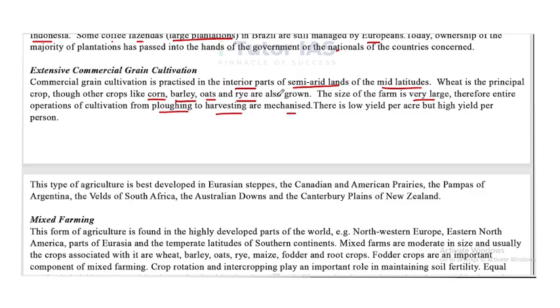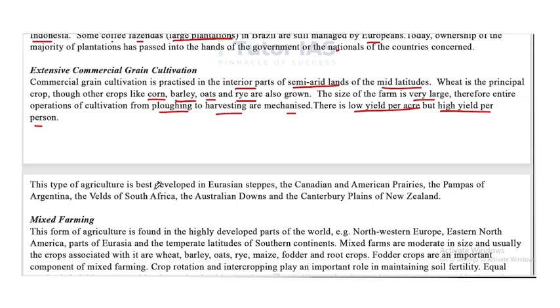Since the size of the farm is very large, they need to use machines for the entire operation, from plowing to harvesting. There is low yield per acre but high yield per person.